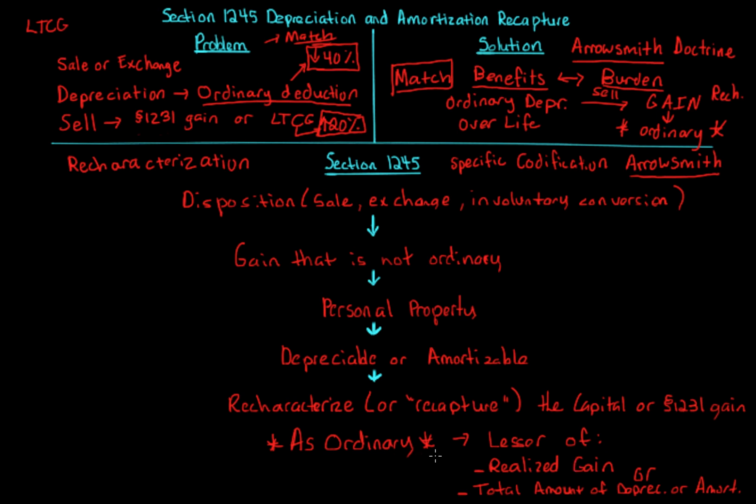So let me just give an example. Let me do two little examples, two simple examples. Let's say that you go through all of this. We have, let's say, a sale or exchange, and the gain is not ordinary. Let's say in example 1, you have a gain on personal property that is depreciable.